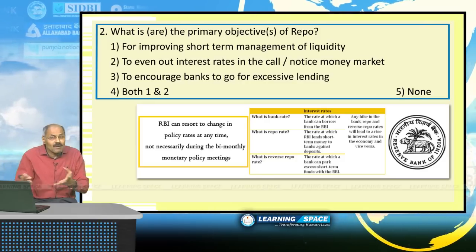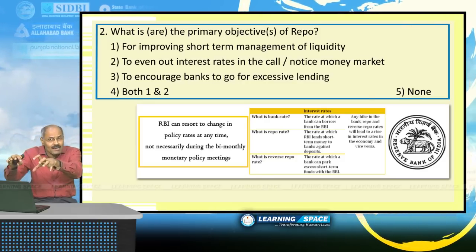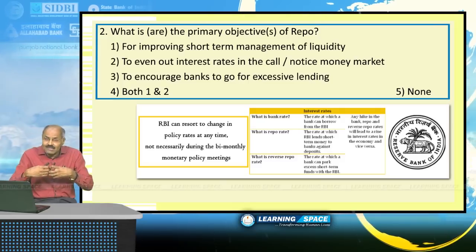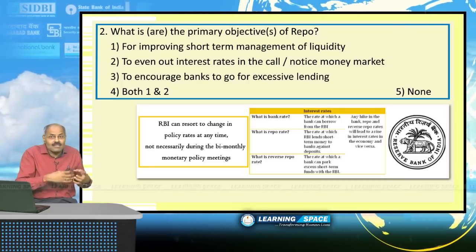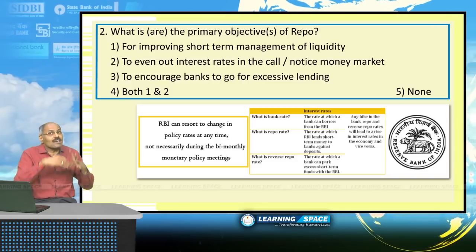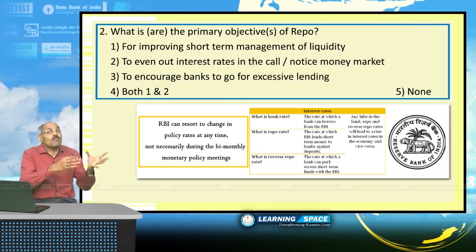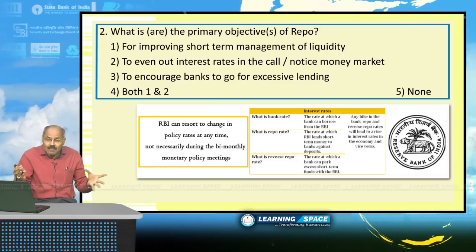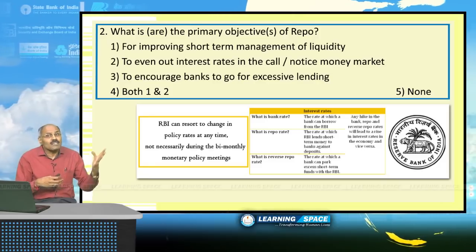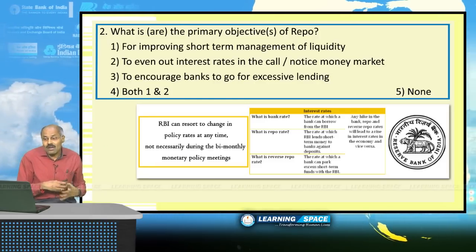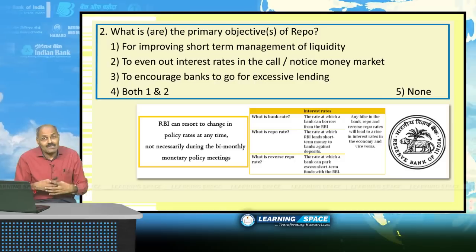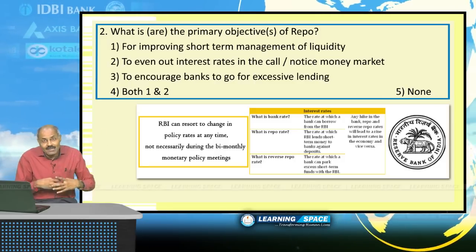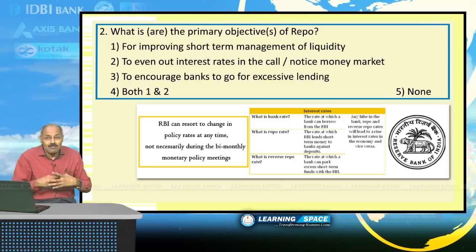When they are surplus in cash, they park with RBI. RBI will pay some interest, that is reverse repo. If they are in need of some money, they take some money from RBI, that is at repo rate. So repo and reverse repo are basically to overcome short-term liquidity problems. So the first one is for improving short-term management of liquidity, and the second one is to even out interest rates in the call or notice money market.